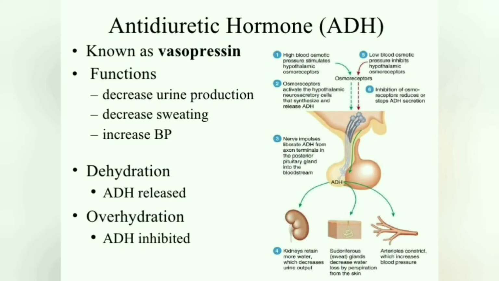Now remember, ADH, which is antidiuretic hormone, is also called vasopressin, and it has certain functions. First one is it helps in decreasing the urine, it decreases sweating, then it increases blood pressure. And whenever ADH is released, dehydration is corrected. And whenever ADH is inhibited, overhydration takes place in the body.